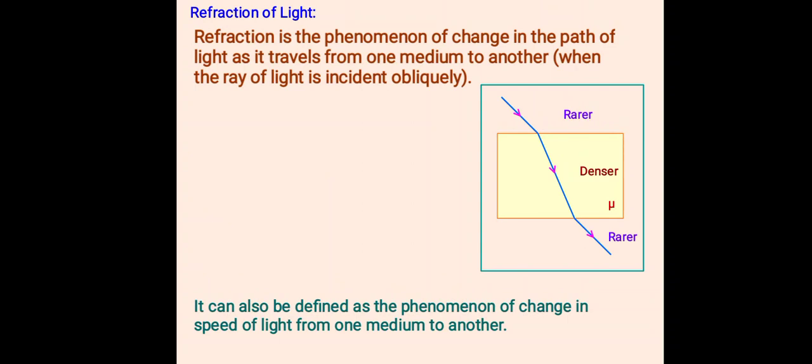Then again, when the ray of light travels from the denser medium to the rarer medium, there is a change in the path of the light. This is what we call refraction of light. Here n is the normal line, I is the angle of incidence and R is the angle of refraction.